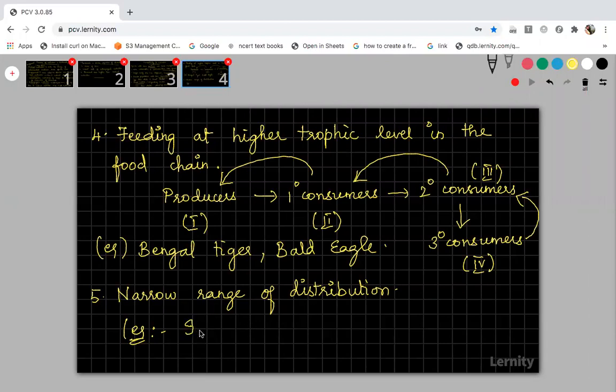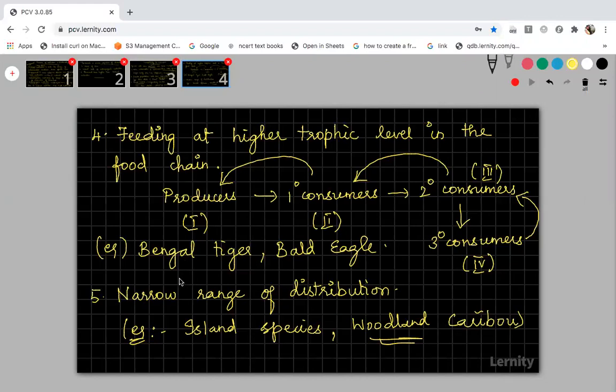For example, you can say island species. Island species will not be seen in any other region. And you can say some woodland caribou. Have you heard about this woodland caribou? Woodland means they are present in dense forest, so they will not be seen in any other region.